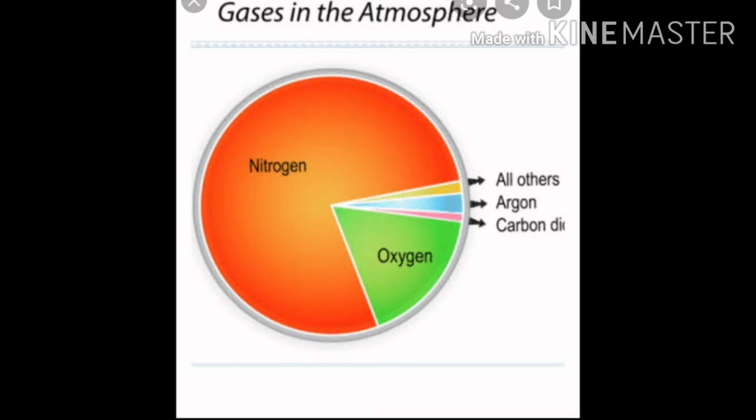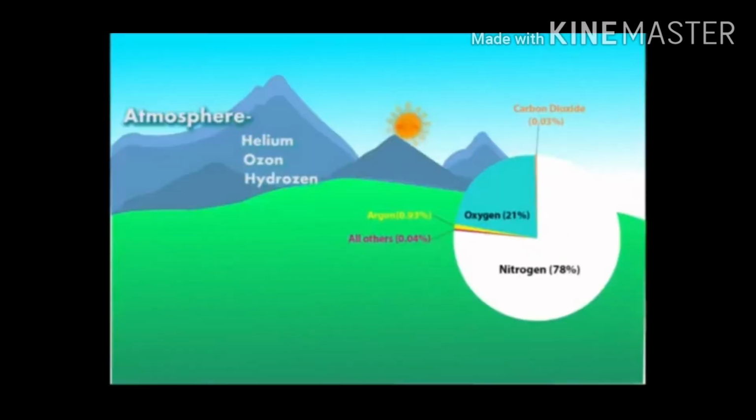So, air, which makes up the atmosphere, is a mixture of several gases. Nitrogen makes up about 78% and oxygen about 21%. Carbon dioxide makes up about 0.03% and the remaining gases 0.97%.